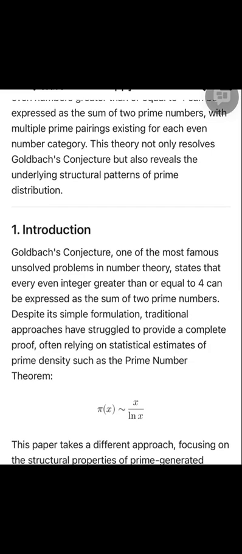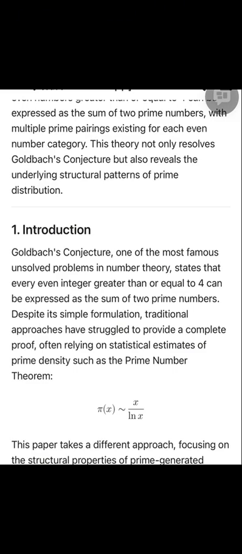This paper takes a different approach, focusing on the structural properties of prime-generated composite numbers and the spatial organization of the number line. By introducing the prime safety distance and the 3-endpoint even number model, we construct a rigorous framework that directly proves the conjecture through structural analysis rather than probabilistic estimation.